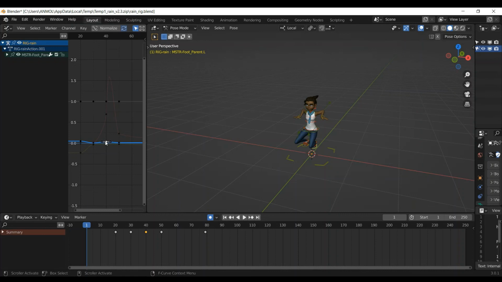We have various frames to adjust and we can use them. This is for sharp movement, perfectly straight. We can adjust in various directions.